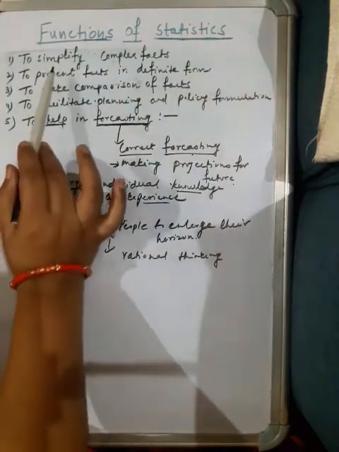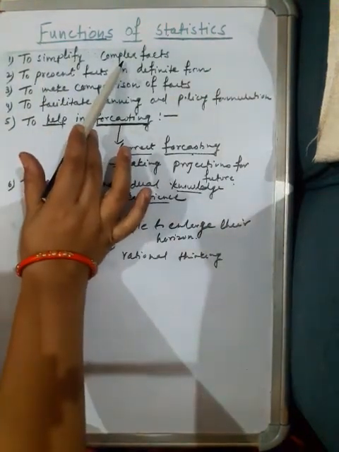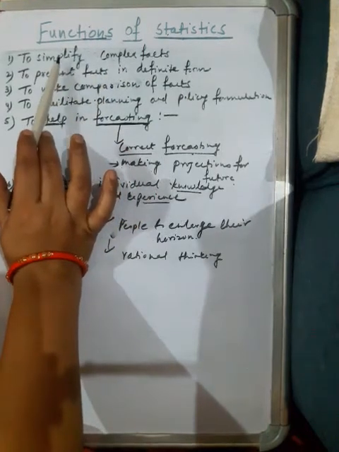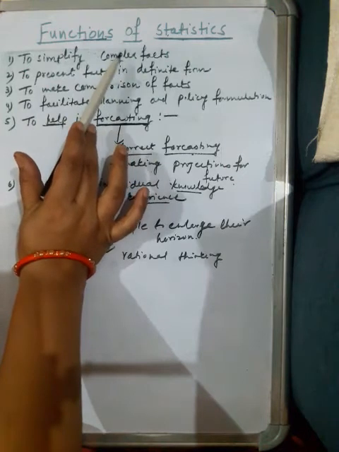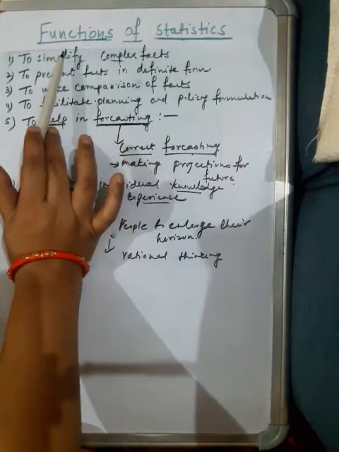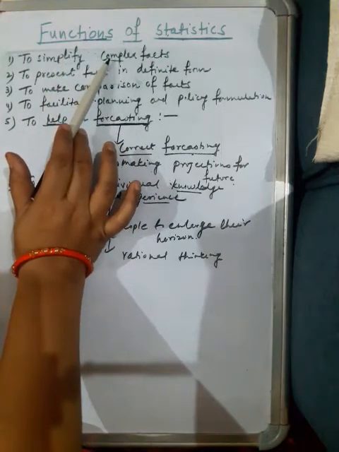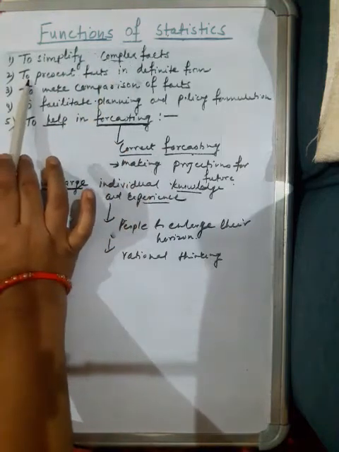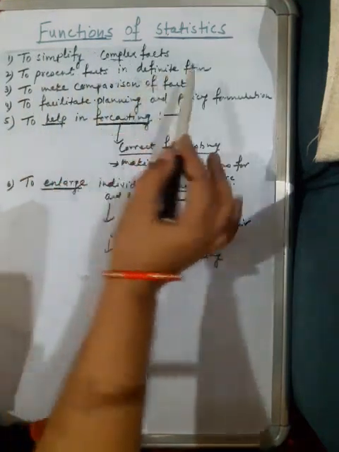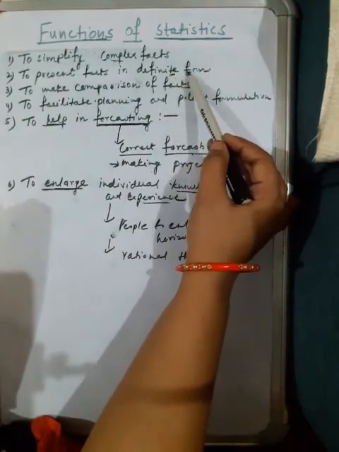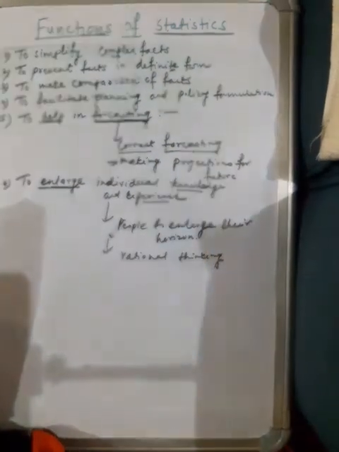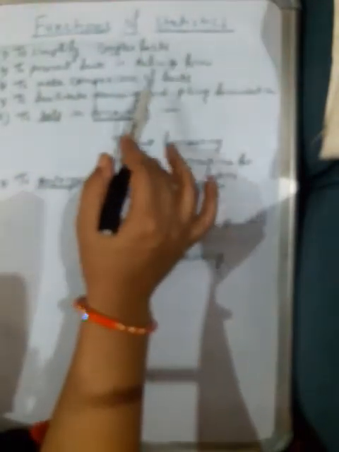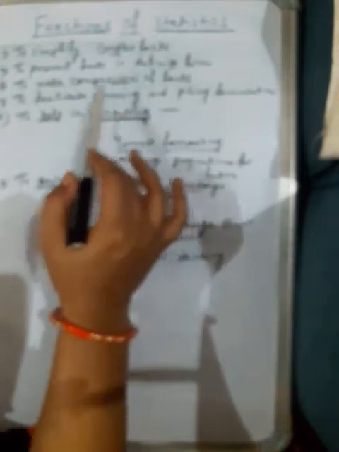First function is to simplify complex facts. Statistical data helps in simplifying the complex facts. With the help of statistical tools, we can convert large data into simple facts. Second is to present facts in a definite form. Statistics helps in showing the facts in a definite form. Next is to make comparison of the facts. With the help of statistical data, it would be easy to compare.